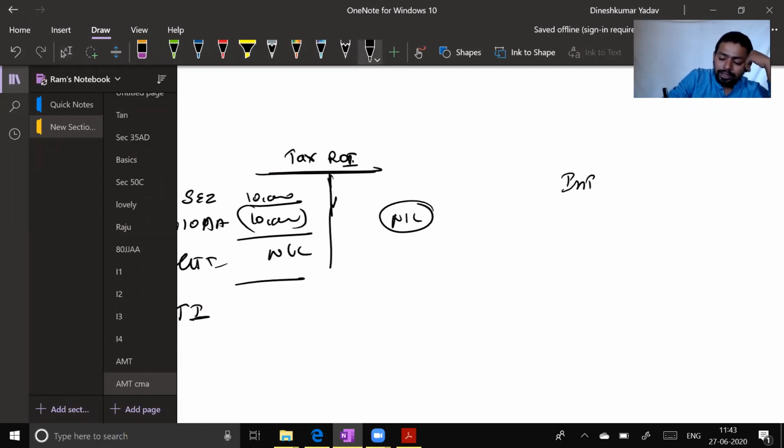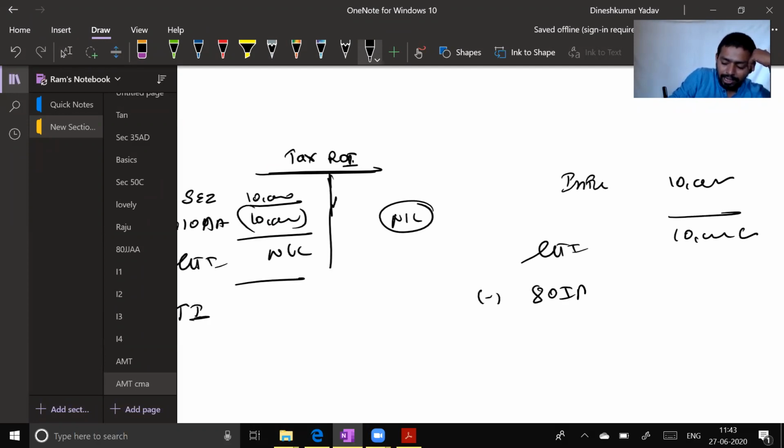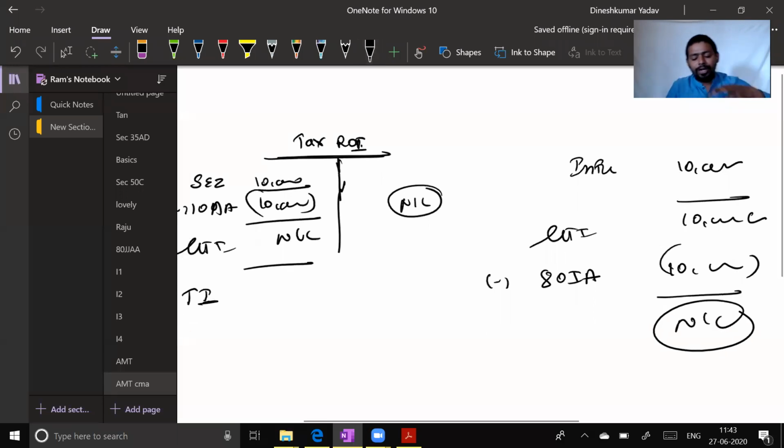A particular infrastructure business has earned 10,000 crore. This income will form part of GTI, 10,000 crore. And from that they will subtract under section 80-IA or that series, 10,000 crore, and here the tax liability will be nil because the profit is nil.